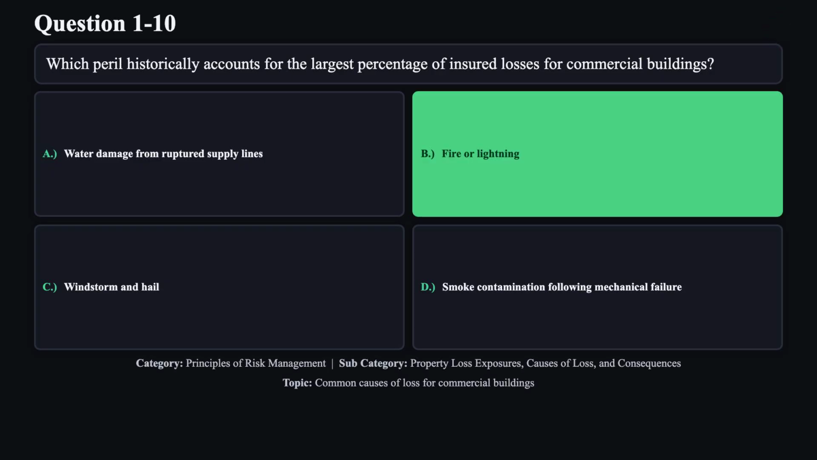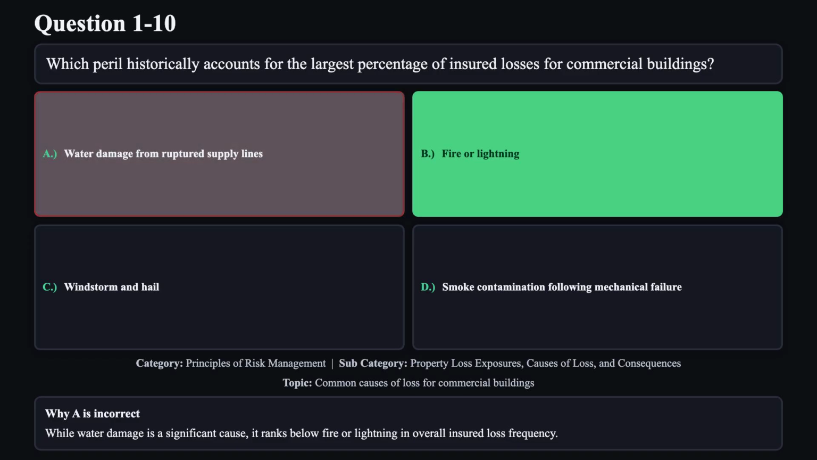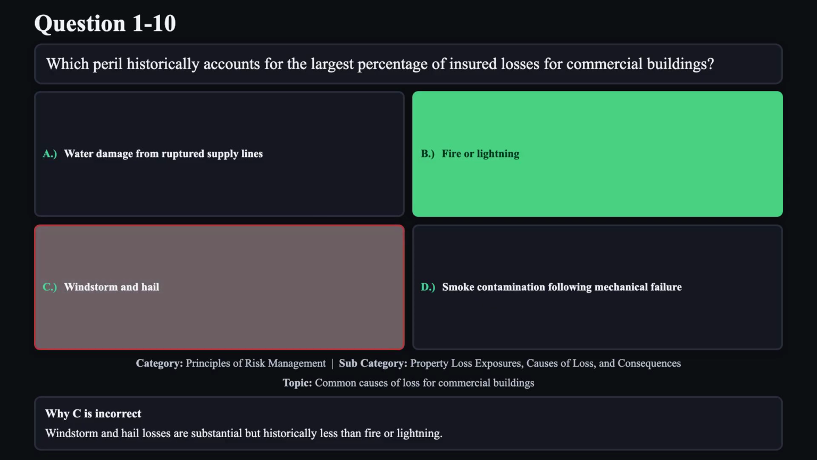The correct answer is B. The correct answer is fire or lightning, which has consistently been the leading cause of insured property losses in commercial structures. Reason A is not correct. While water damage is a significant cause, it ranks below fire or lightning in overall insured loss frequency. Reason C is not correct.